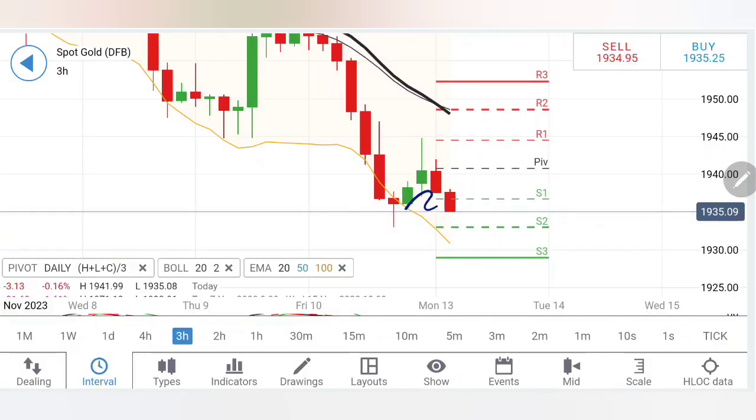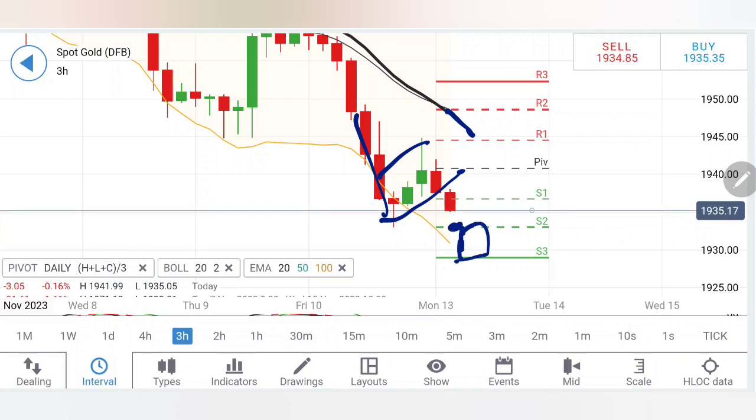Looking at the 3 hour chart, see a drop, little retracement. Remember, it is trading with extreme divergence with the moving average. We have to exercise a little caution. Let it break below 1933, the preceding lows, and then only further bearishness will prevail there. We may see a movement towards the 1929-30 level.